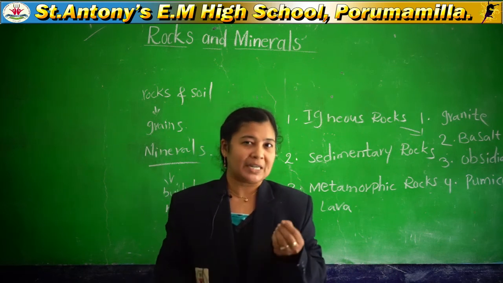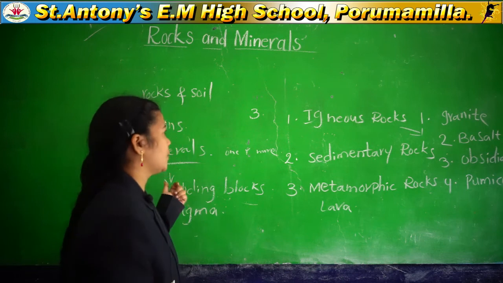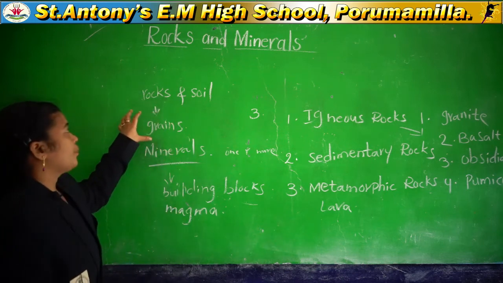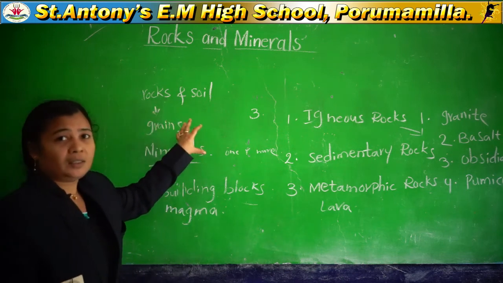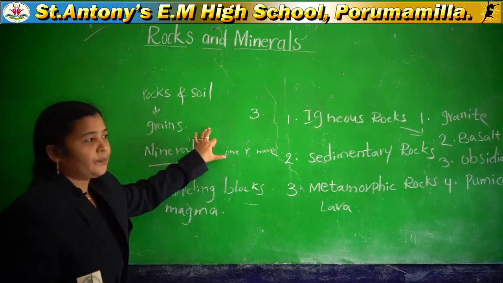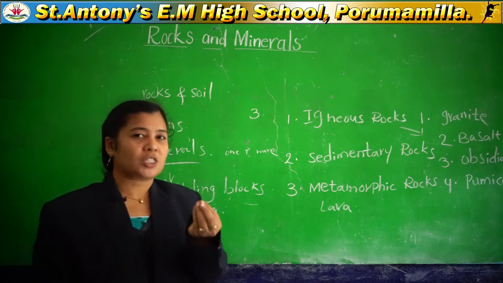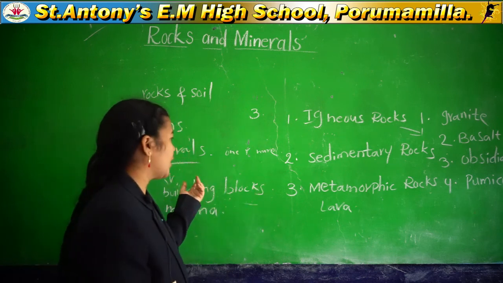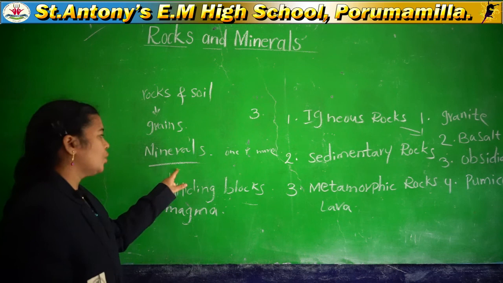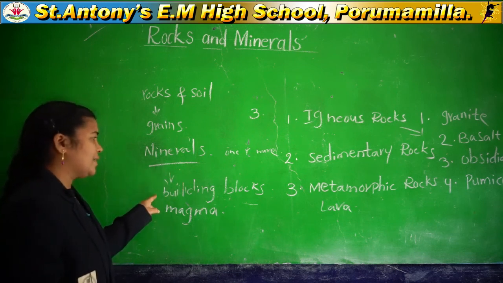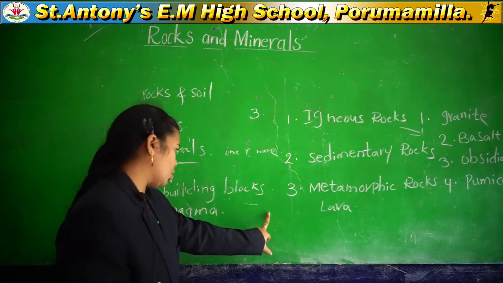Up to here, let us recall what we learned in this class. We discussed that the earth is made up of rocks and soil, and every rock consists of minerals, small substances that occur naturally. These minerals act as building blocks of rocks.